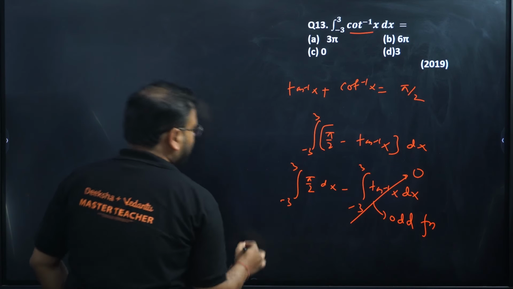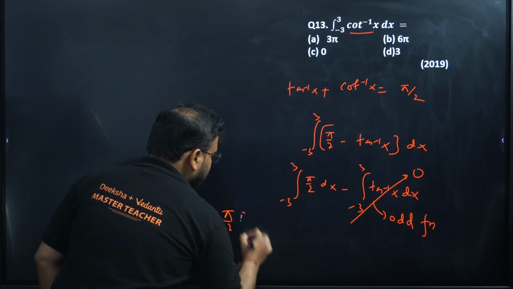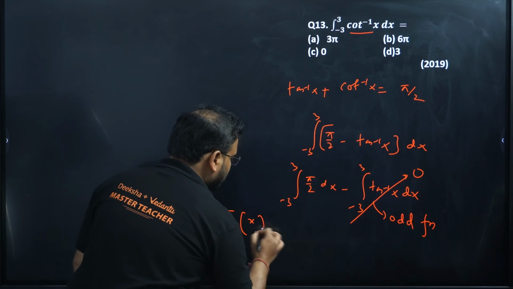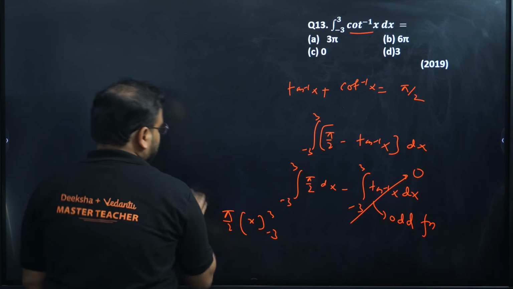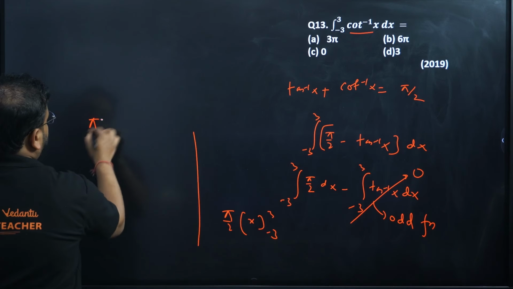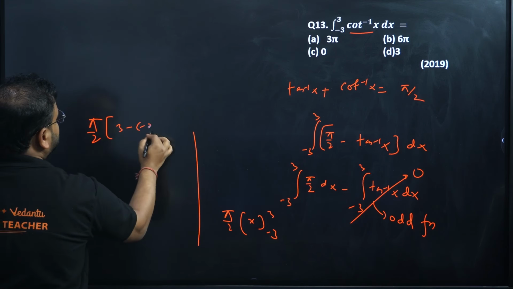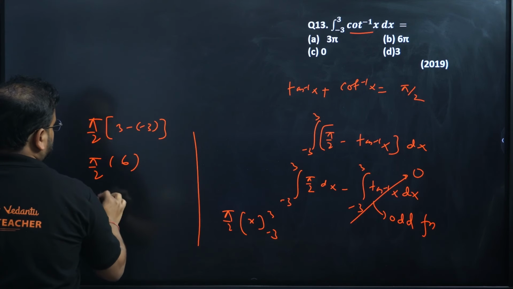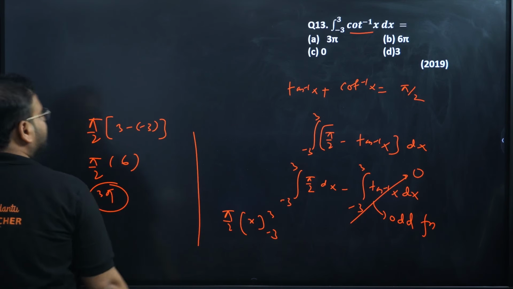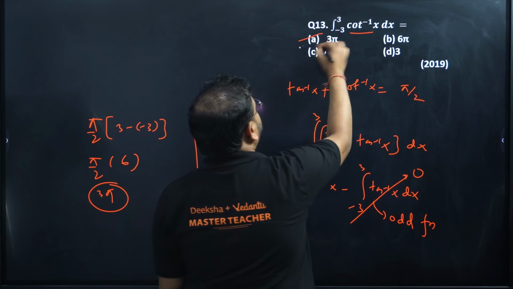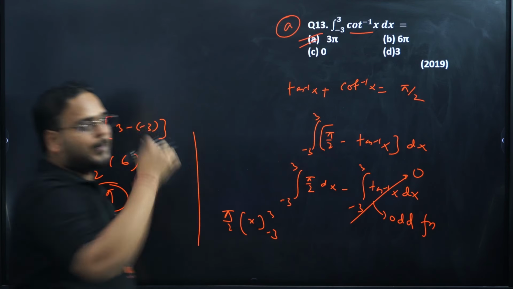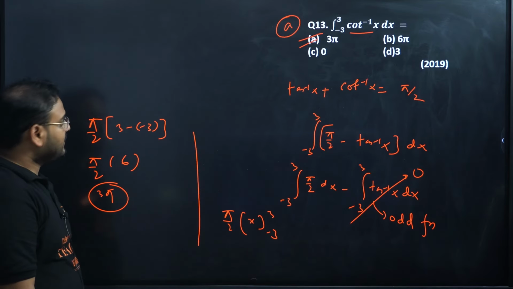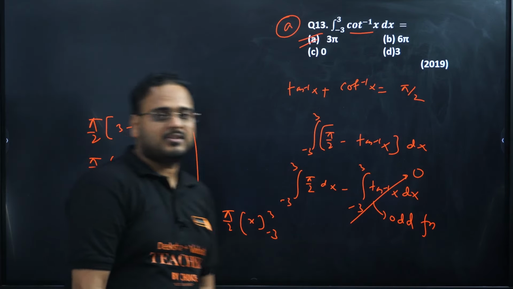Now pi by 2 is a constant outside. Integration will be simply x from minus 3 to 3. So my answer will be pi by 2 times 3 minus of minus 3, so pi by 2 into 6. 6 pi by 2 is 3 pi. Option A is correct. Question number 13, option A, 3 pi.